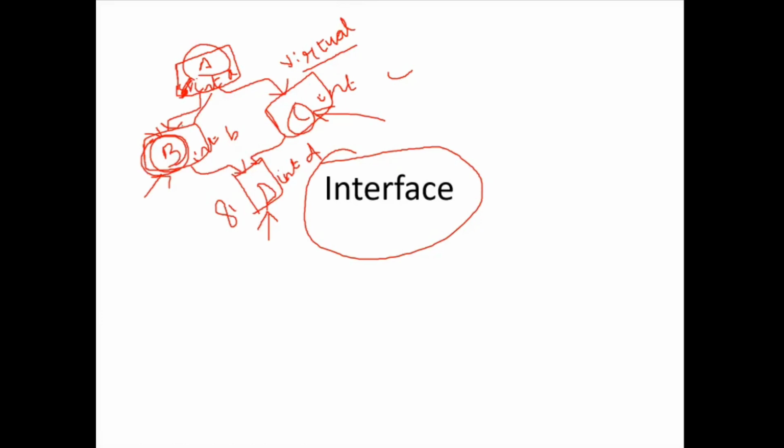4. So for B type, 4 bytes is allocated for A, and also for its own data member B, 4 bytes is allocated. So totally 8 bytes is allocated for B. Now for C, 8 bytes is allocated: 4 bytes for the A data member and 4 bytes for its own data member C. So for D, how many bytes will be allocated? 12, no, not 12. 16 bytes is allocated. Am I correct or not?